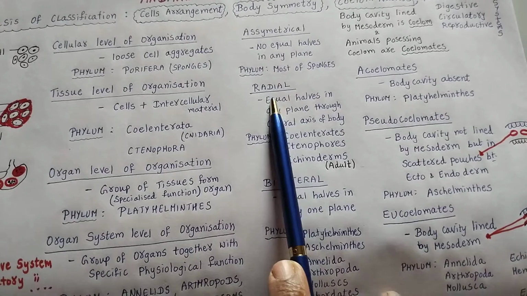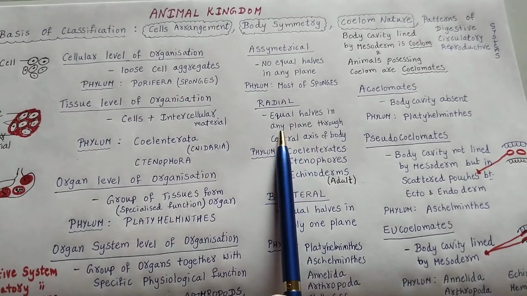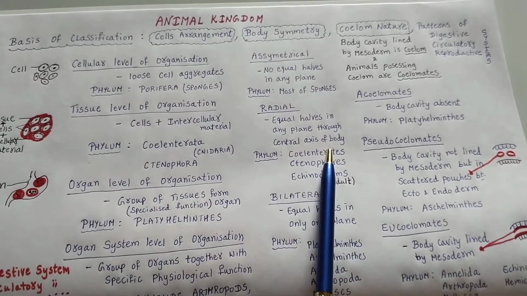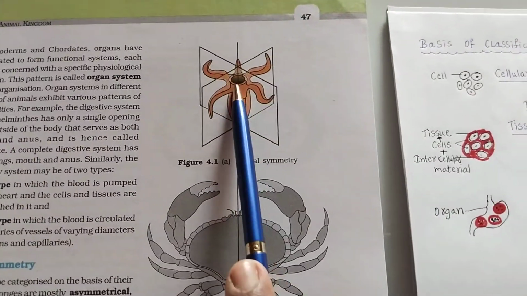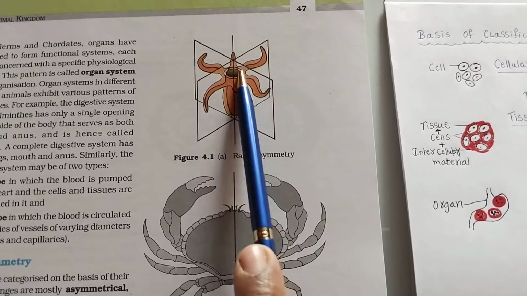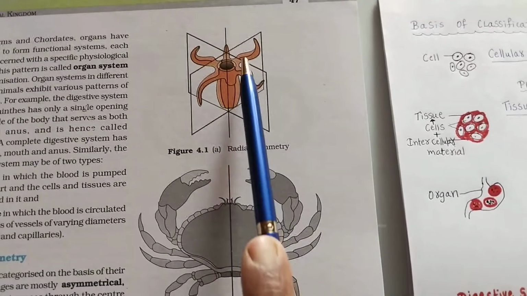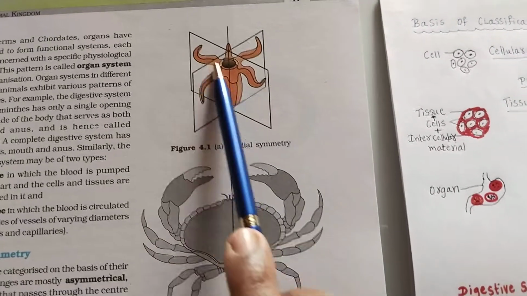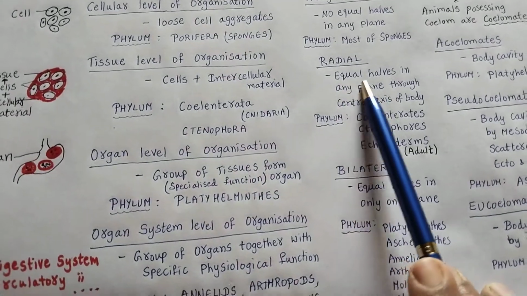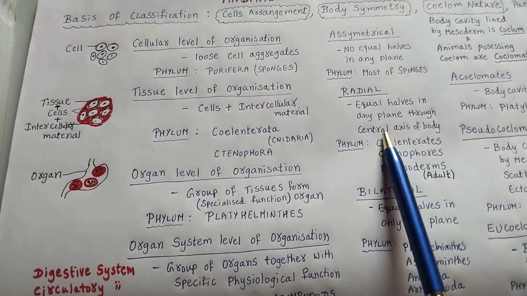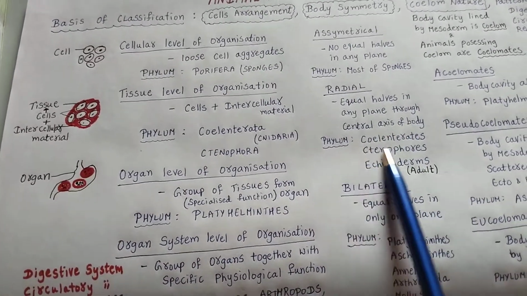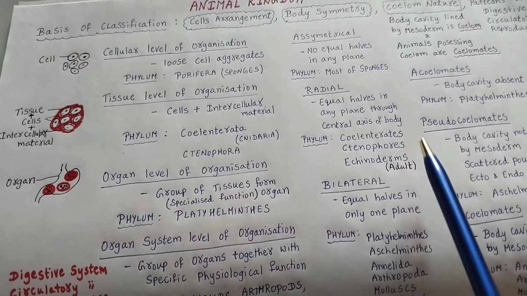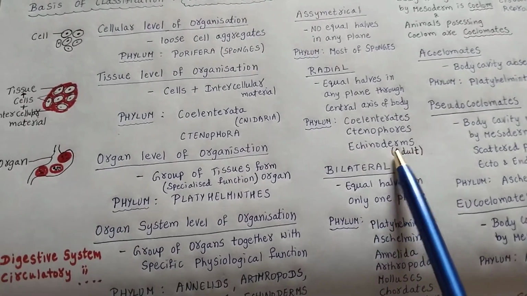Next, coming to the radial symmetry. Equal halves in any plane through the central axis of the body is called radial symmetry. You can see it in the textbook also. So this is the central axis. If you cut it like this, or like this, or like this, in any plane, you will get equal halves through the central axis of the body. That symmetry is called radial symmetry. Which phyla come under that? Coelenterates, ctenophores and adult echinoderms.